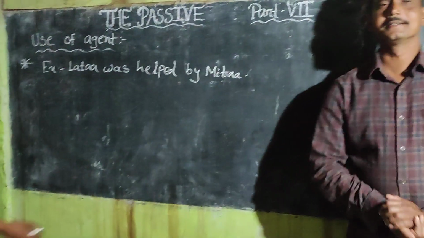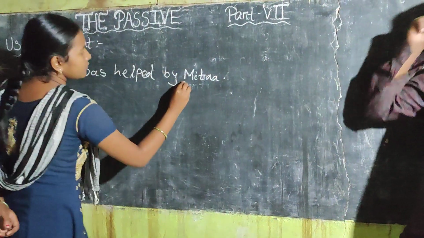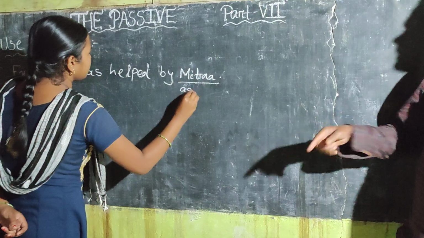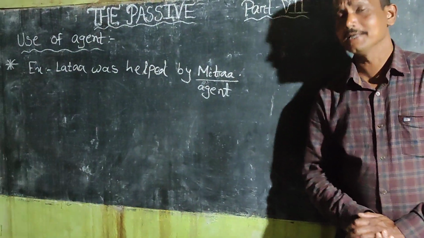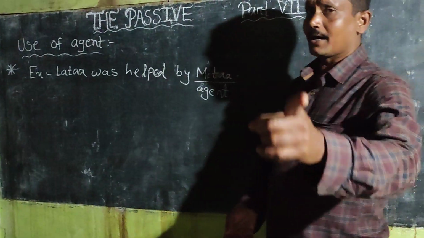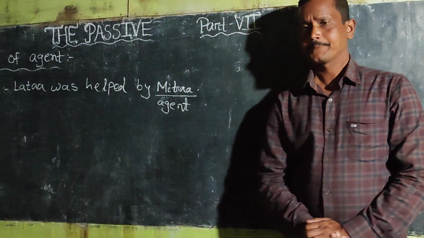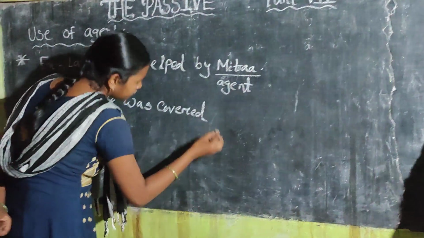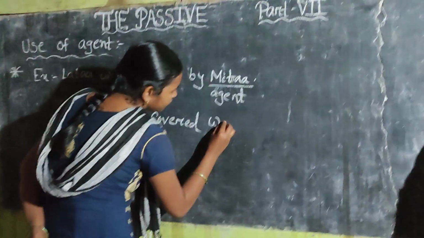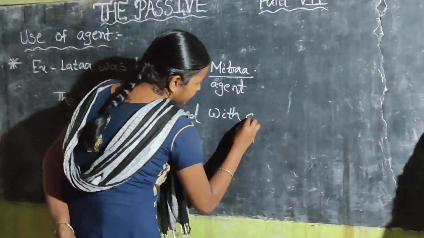Here Mita is the agent, underline Mita. And the preposition by is used to introduce the agent. But another example you can write: the table was covered with a piece of cloth.